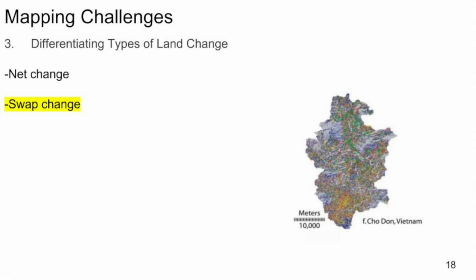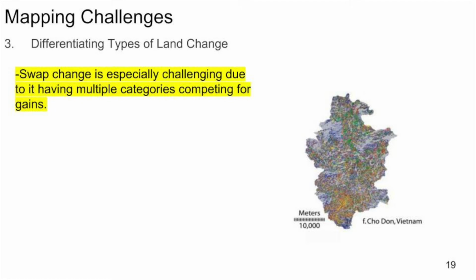Swap change exists when there is simultaneous gross loss and gross gain for a single category. Chodan is a case where there is 3 times more swap change than net change. This type of change is obvious in the maps of Costa Rica and Honduras. Swap change is especially challenging for multiple category transition models, especially when there is more than one category competing to gain from a single losing category.